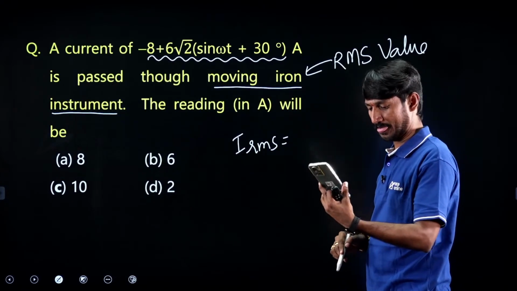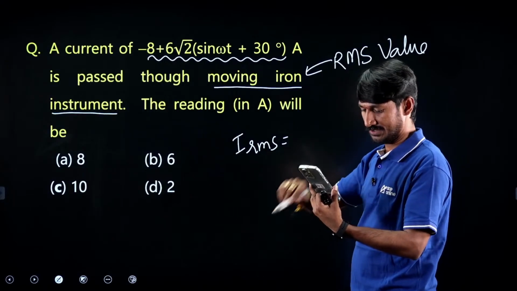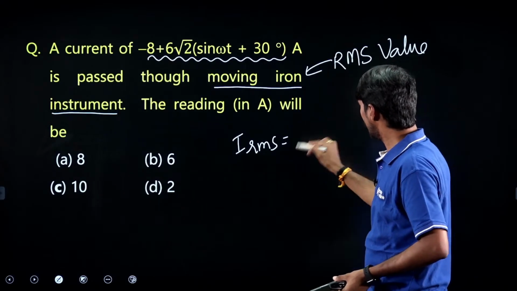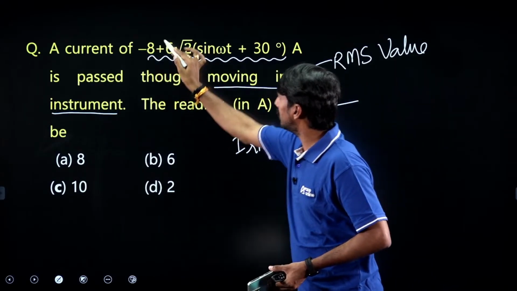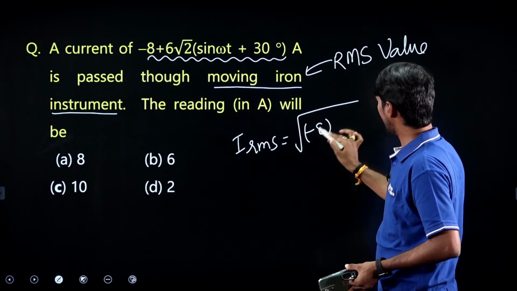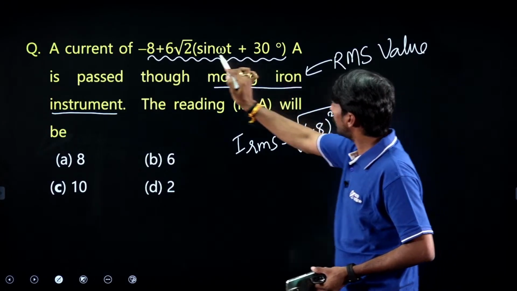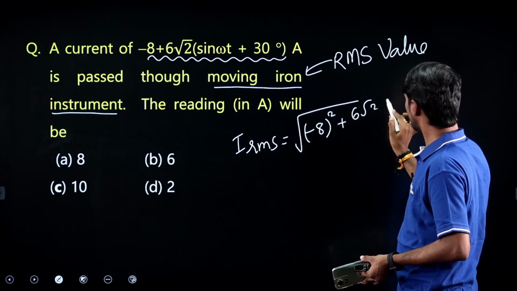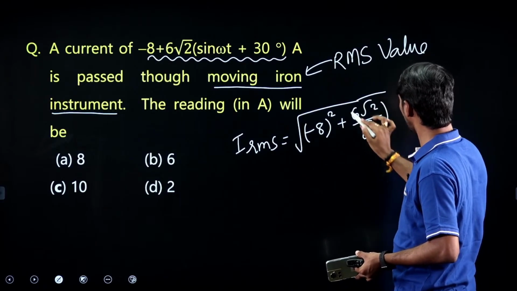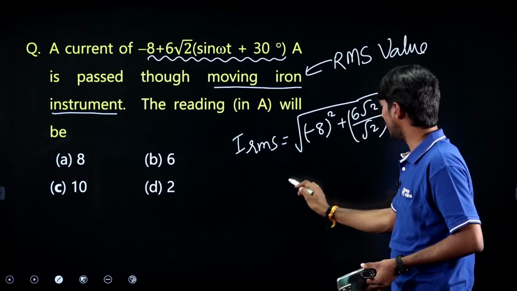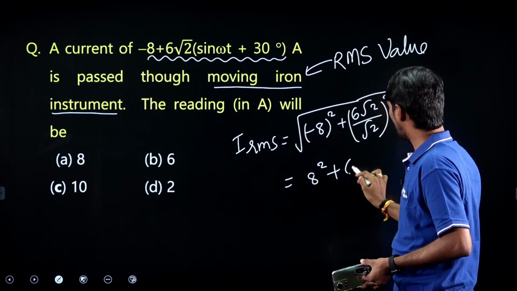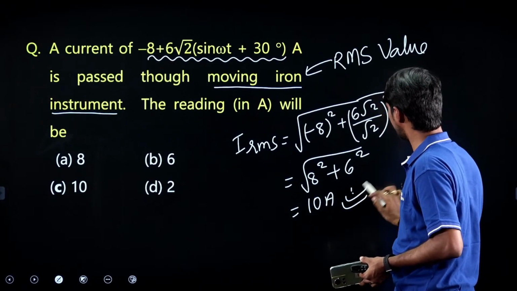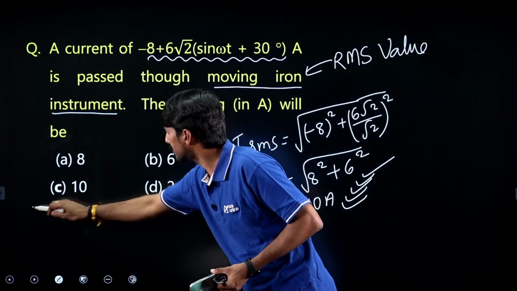I RMS is equal to, many people gave option C, 10. Very good. Root of whatever the constant portion is, minus 8 square, plus, for the sine term, you take the maximum value divided by root 2, squared. So simply root of 8 square plus 6 square. The answer here is 10 amperes.